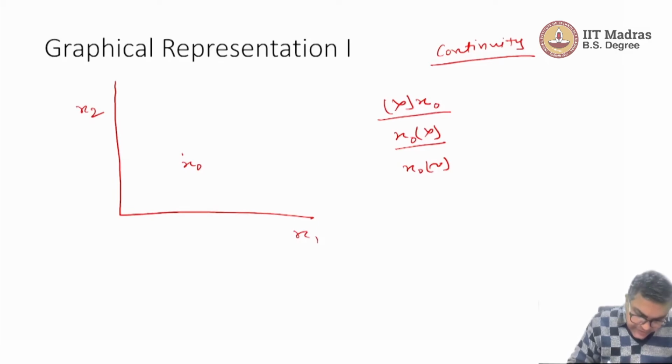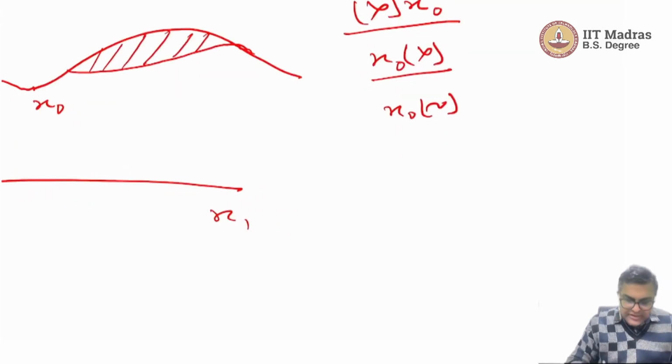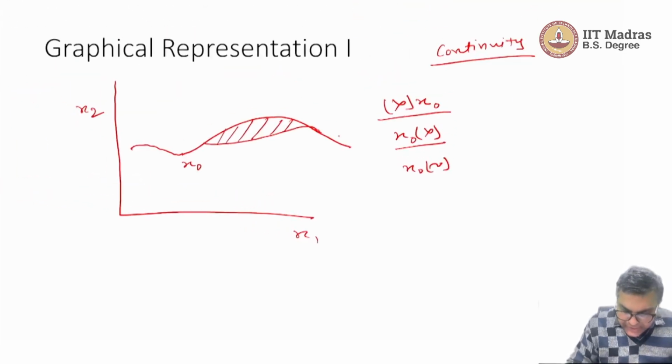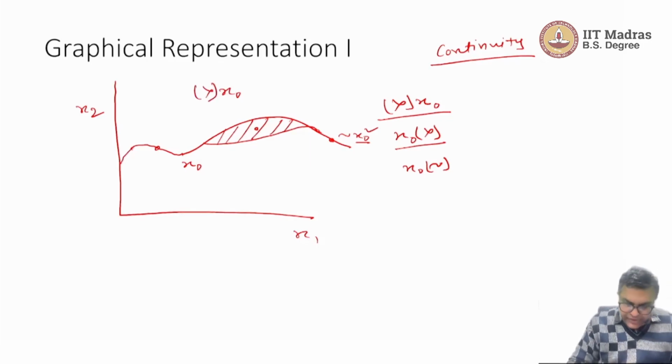Let us say wherever this locus is passing through, here you are indifferent between this bundle and x naught, or this bundle and x naught, or this bundle and x naught, and everywhere here you have bundles which are more preferred, and here you have bundles where x naught is more preferred. So this is the way you can have a graphical representation.